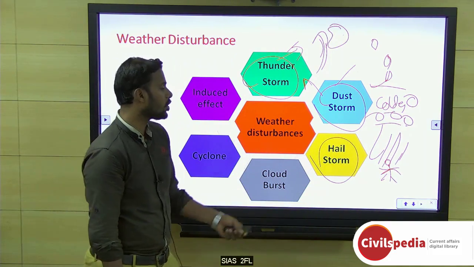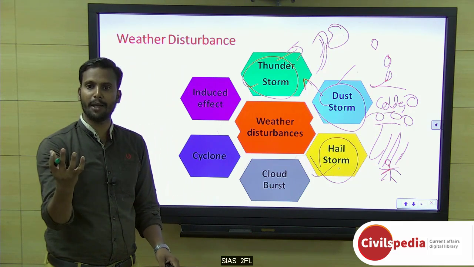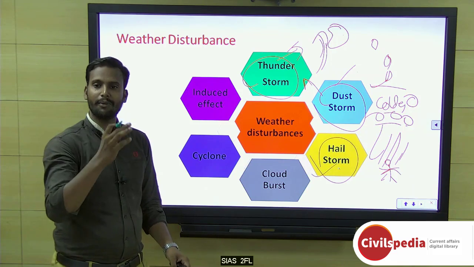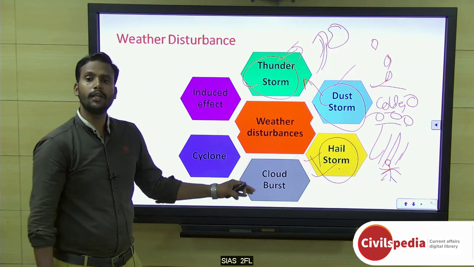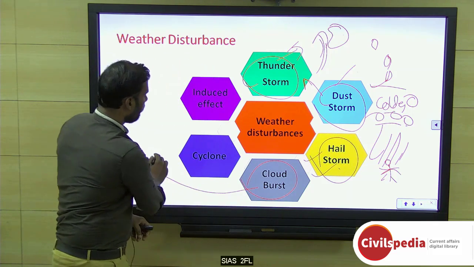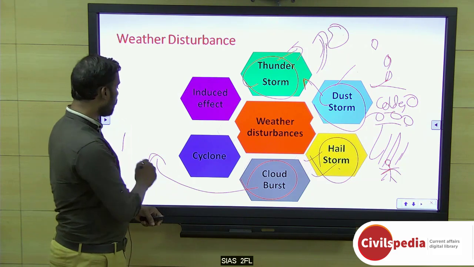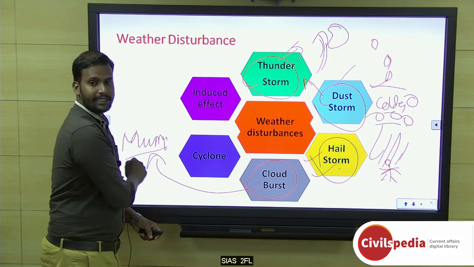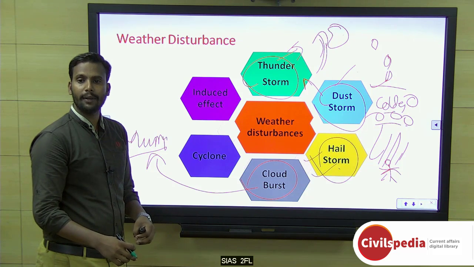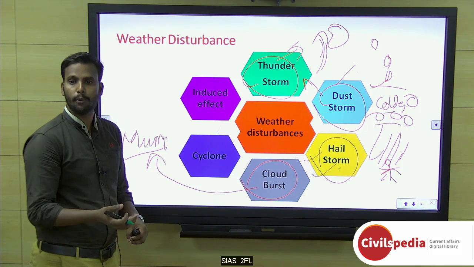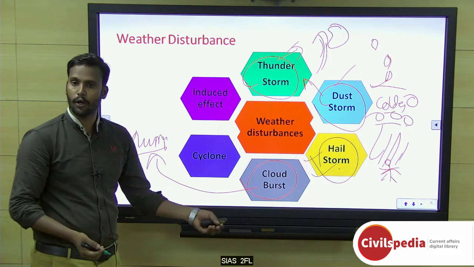That is hailstorm, and hailstorm is destructive. Sometimes it is very highly destructive. Imagine a baseball-sized piece of ice coming from the atmosphere with such huge velocity. This is an important thing. And sometimes it is induced by cloudburst. See, cloudburst is very common and very destructive where highly populated cities are there, like Mumbai. It will be pouring like anything. Within 1 or 2 hours, there will be 10-20 centimeters of rainfall. That is a huge amount of rainfall, and it will bring the life of the people to a standstill. This is the important thing.